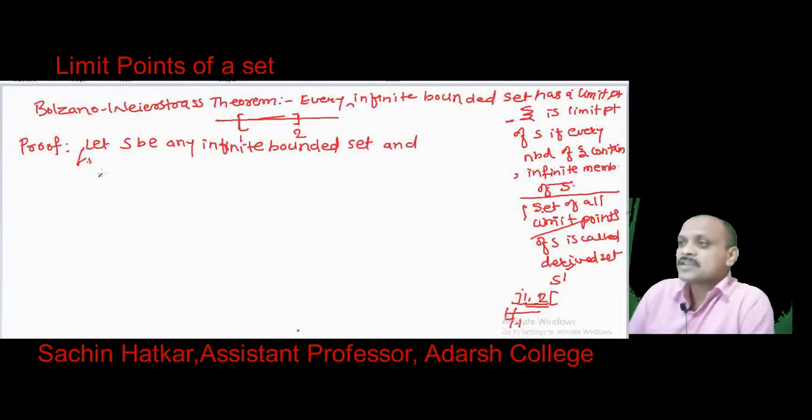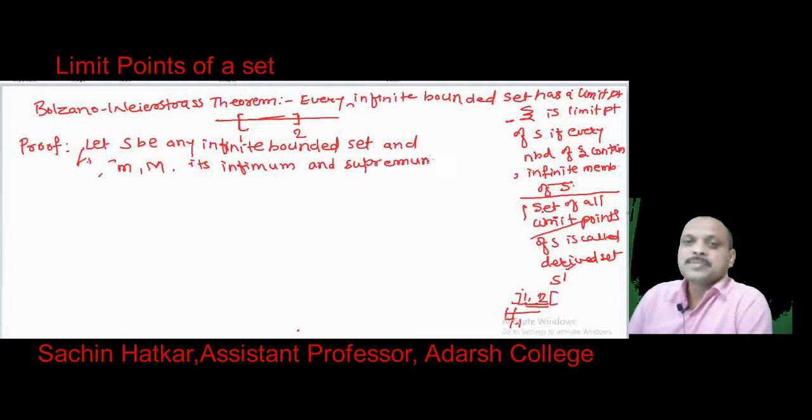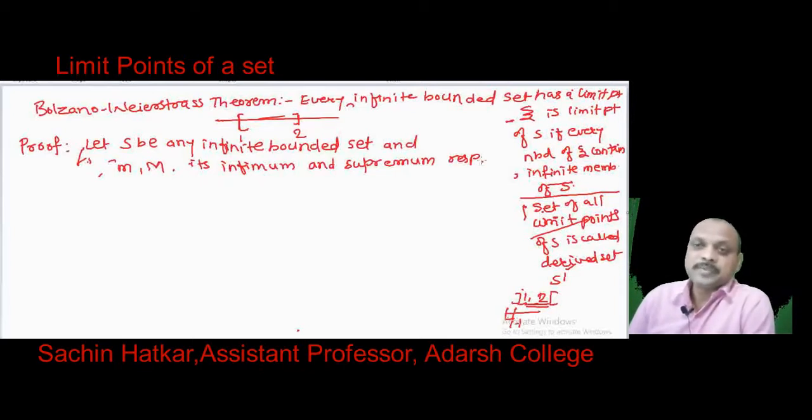Capital M and small m are its supremum and infimum respectively.